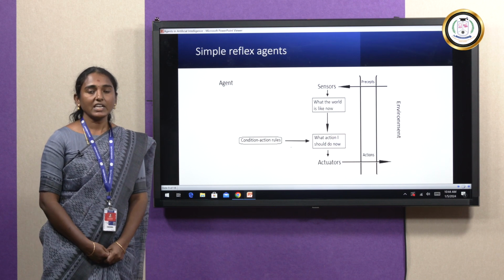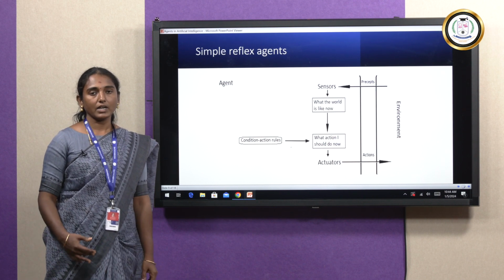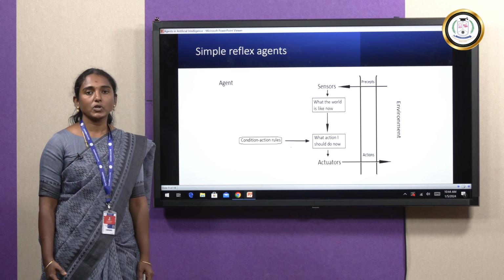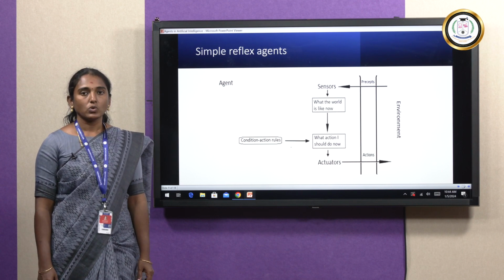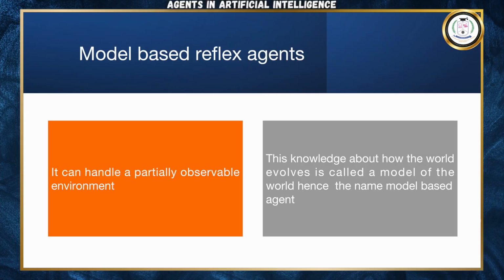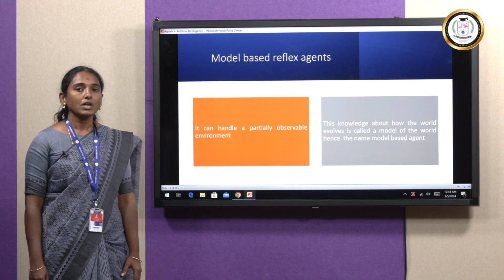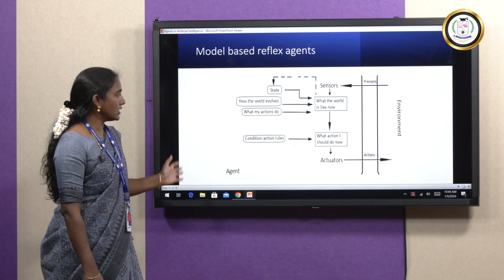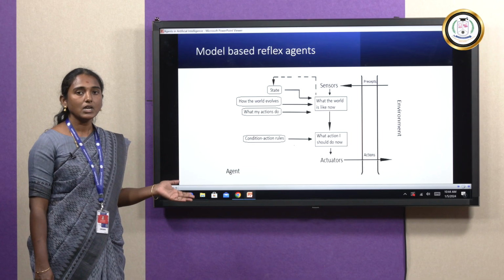Actually it is inefficient because the current data information is not observed properly by the sensor, meaning it is not able to identify the correct state. That is the drawback of the simple reflex agent. Next, the model based agent. The model based agent is similar to the simple reflex agent. The only difference is that some state information is stored internally in the agent.